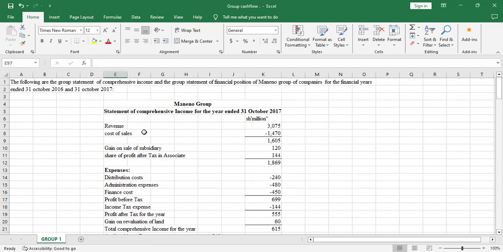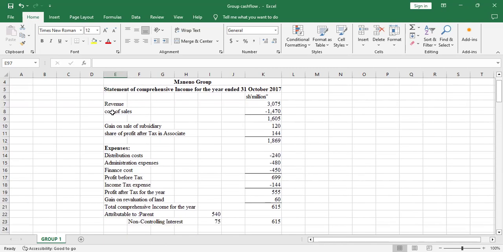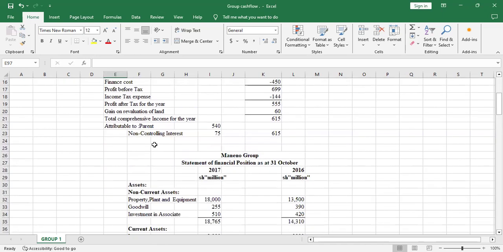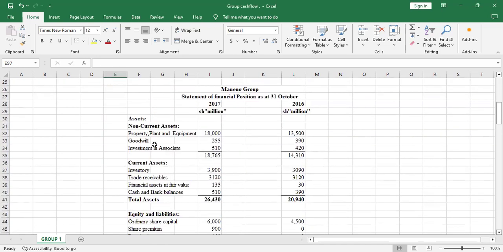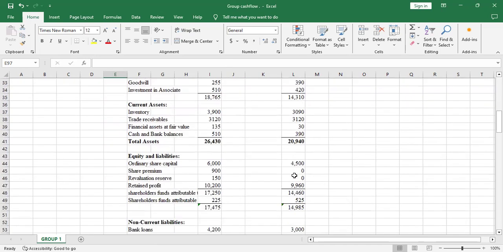The following are the group statement of comprehensive income and the group statement of financial position of Maneno Group of Companies for the financial years ended 31st October 2017 and 31st October 2016. Here we have the Maneno Group statement of comprehensive income for the year ended 31st October 2017, from revenue all the way to profit after tax. Then we also have the Maneno Group statement of financial position as at 31st October 2017 and 2016.